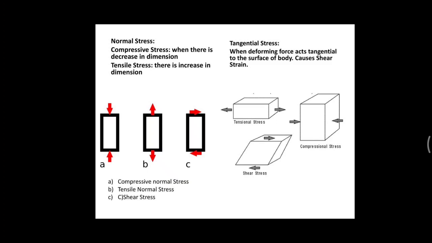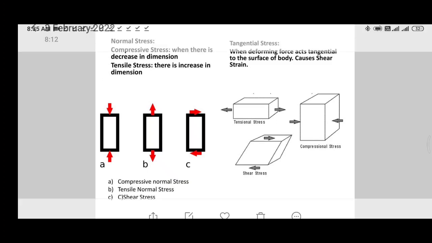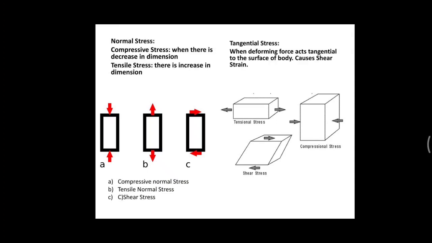Cross-sectional area of the body, in the opposite direction to which the deforming force is exerted. That you can measure. Actually, the shearing stress, which is the restoring force, acts in the opposite direction of the deforming force that you have exerted. So the stress will also be acting in the opposite direction of the deforming force.